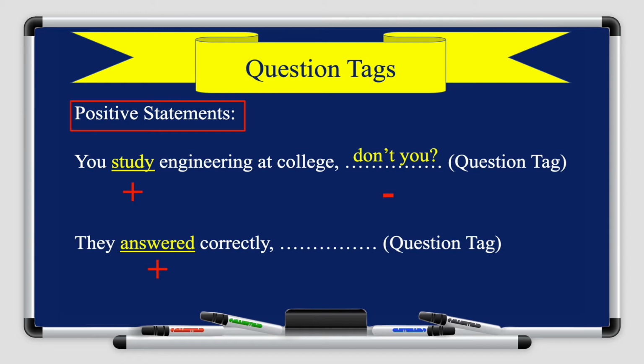However, this word is in the past statement, right? So it's answered, it's in the past, so this sentence is in the past. You need to put the auxiliary verb of the past, which is didn't, okay? So didn't they. And of course you need to put it in the negative because the sentence is in the positive, okay?